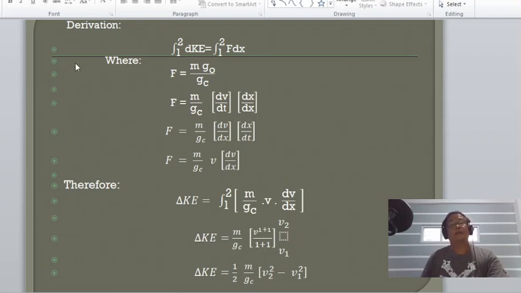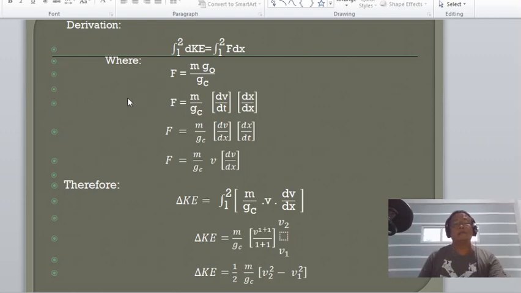Where F is equal to m g_o over g_c, or the weight, F is equal to W is equal to mg. Take note that g_o is, of course, the observed gravitational acceleration and g_c is the constant of proportionality.